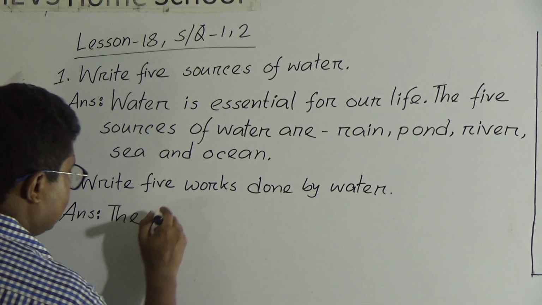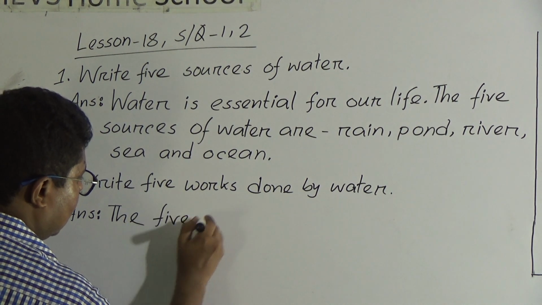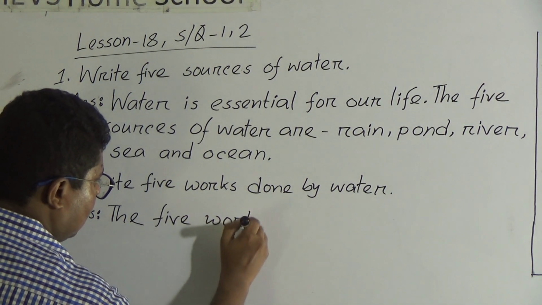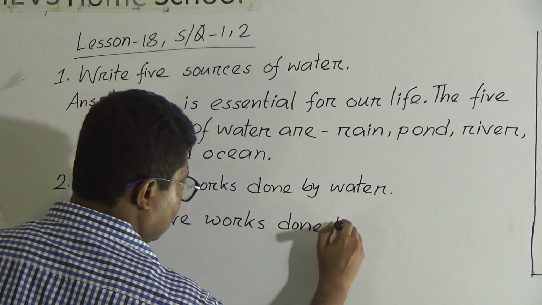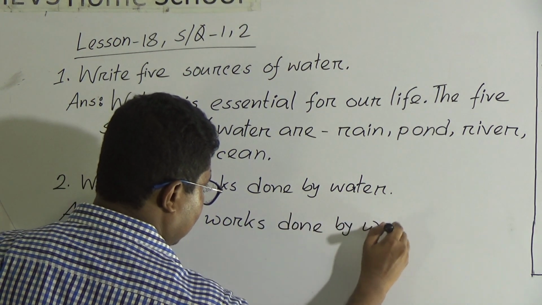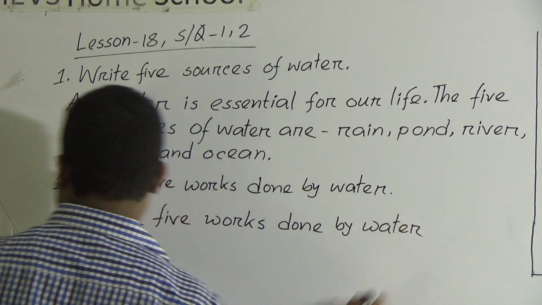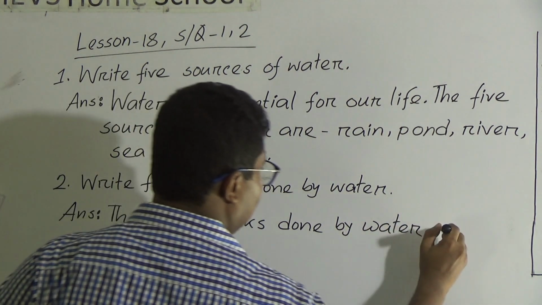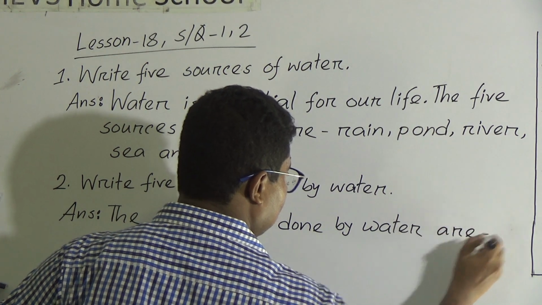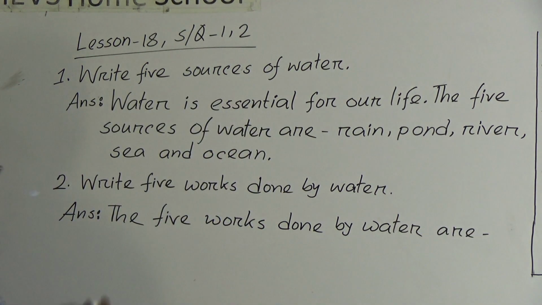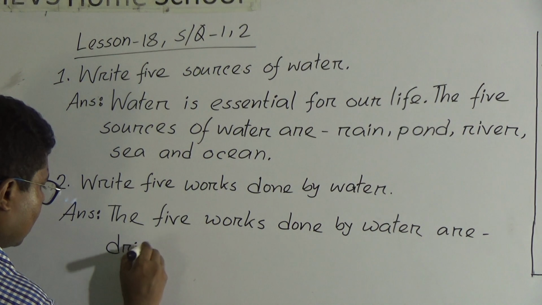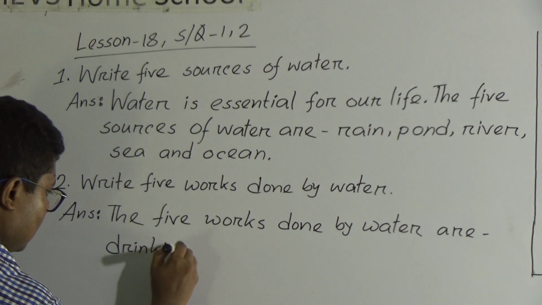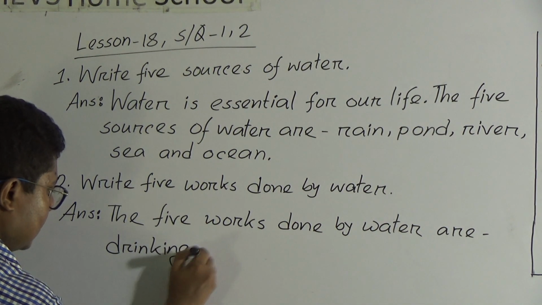The 5 works done by water are, first one will be, we use water for drinking. The most important work of water is drinking. We drink water so that we may live.